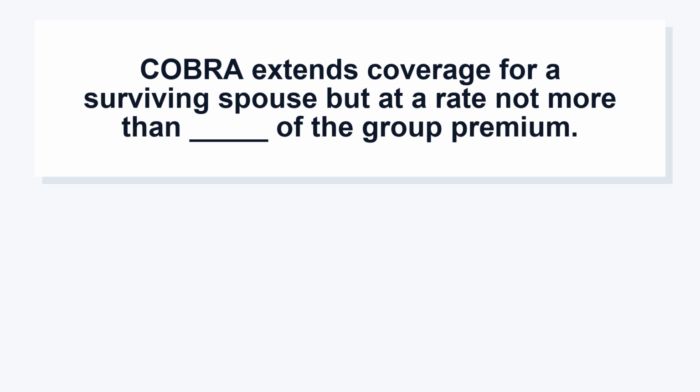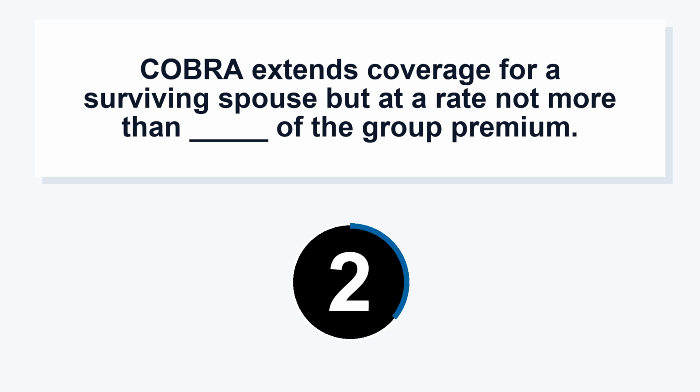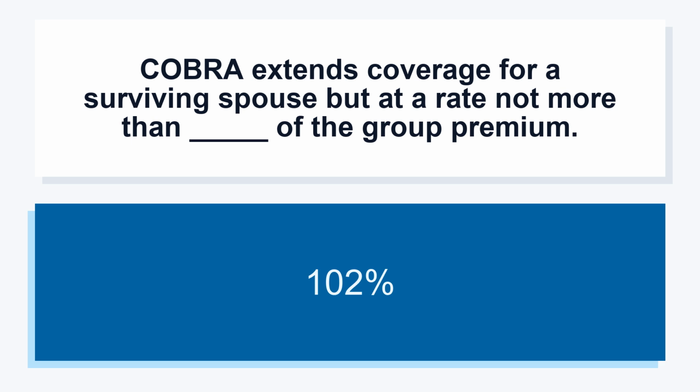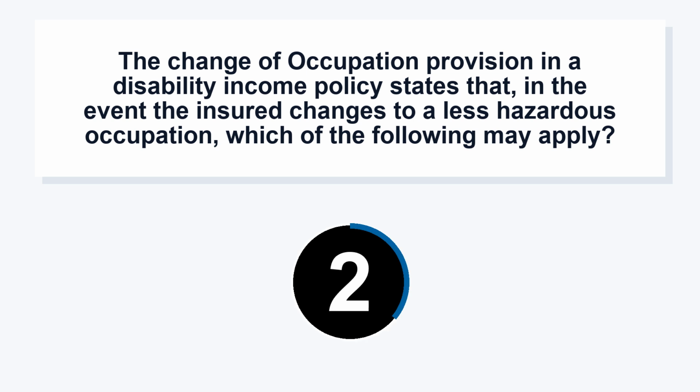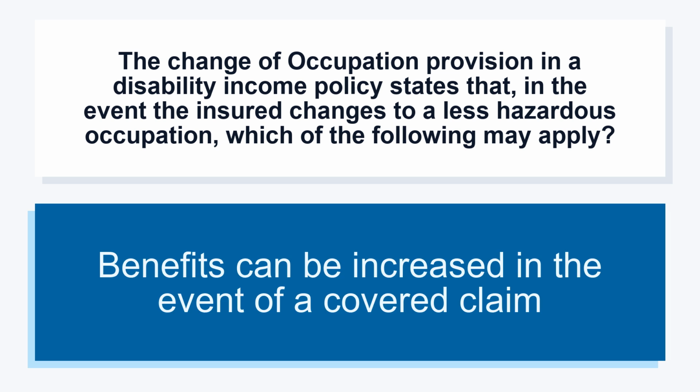COBRA extends coverage for a surviving spouse but at a rate not more than _________ of the group premium. 102%. The change of occupation provision in a disability income policy states that, in the event the insured changes to a less hazardous occupation, which of the following may apply? Benefits can be increased in the event of a covered claim.